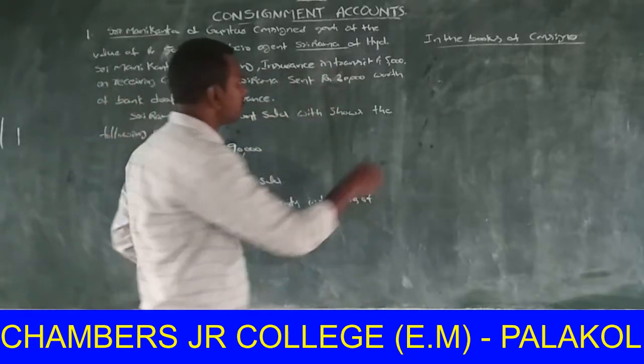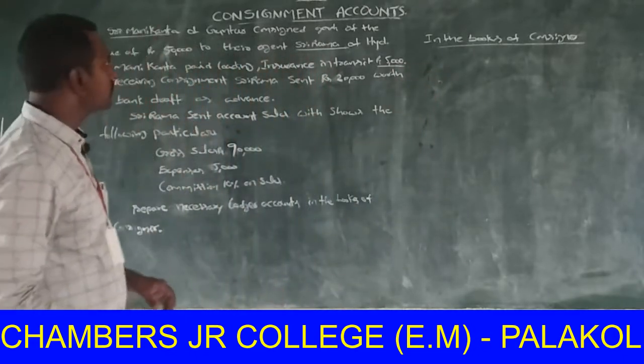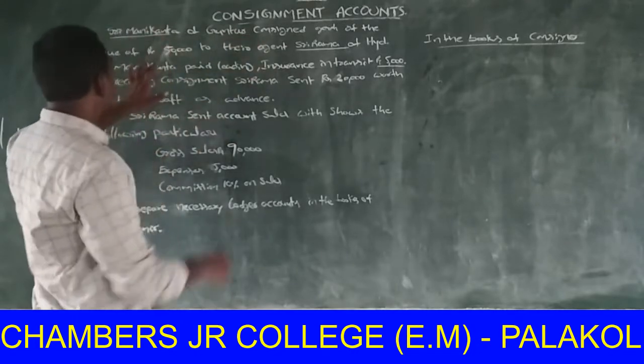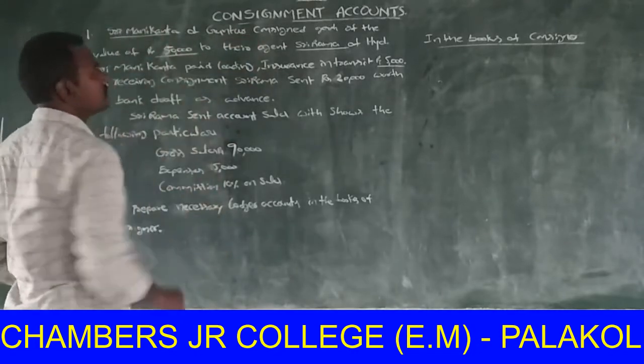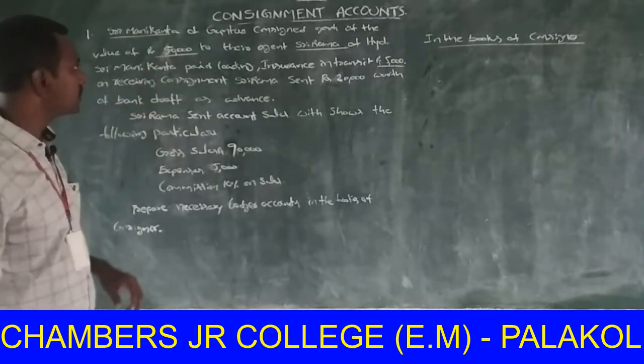This 5,000 is the consignor's expenses. The goods sent on consignment are worth rupees 50,000.